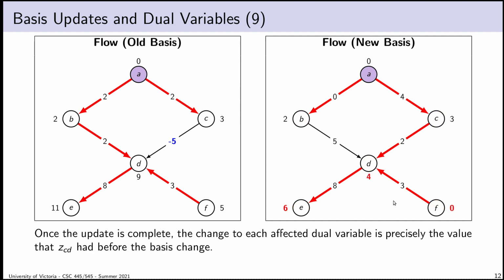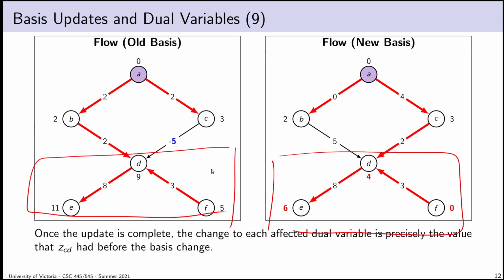What we should observe, though, is if I look at the updated values and I look at the original values and I consider their difference, I might notice that what I ended up doing to compute the new value was basically just add this dual slack value, -5. I just add this to each value. And that gives me my updated dual optimization variable.